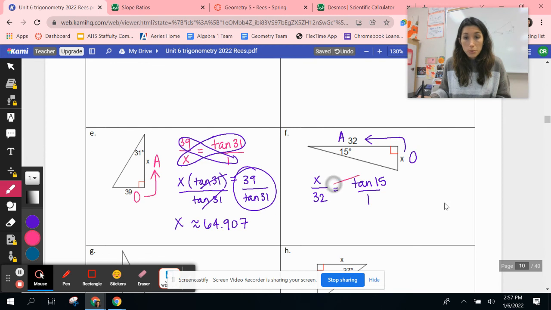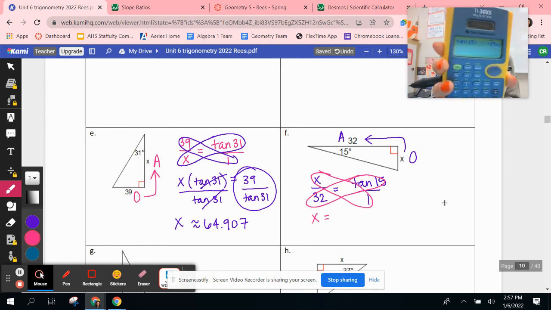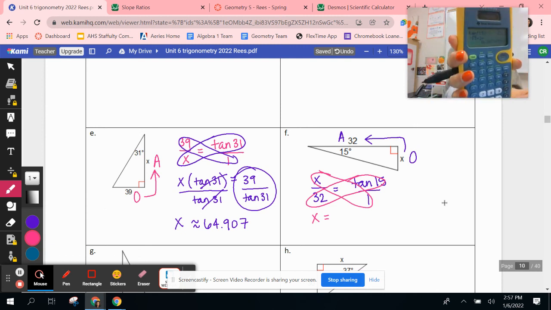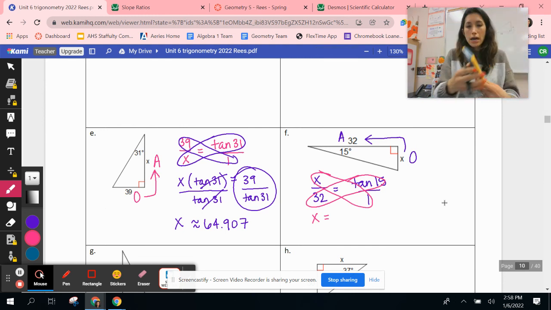Now, I did notice as I was working on this in class with students that tan 15 came out as a weird funky number on your calculator. And I'll show you really quick. Right now we're not getting the decimal value for it. Anytime that happens, you can push these two little arrows and it'll turn it back into a decimal for you. So if you're preferring to put the tangent value, you can push that and you can get the decimal.